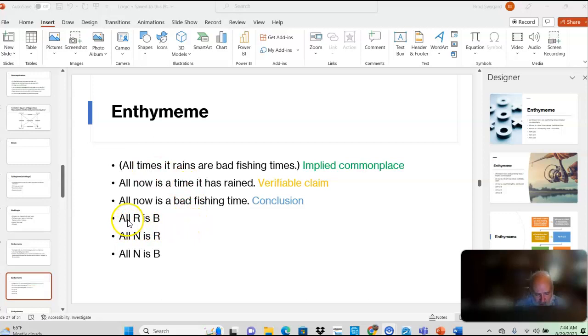And here's the syllogism. All R is B, all N is R, therefore all N is B. You see the connection right here. If all R is B, and all N is R, so in a sense you can do, if N equals R and R equals B, then N equals B is kind of what's going on here. But logic puts it a little bit out of order, and there's reasons for that. But that's a syllogism put in symbolic form. All R is B, all N is R, therefore all N is B. Okay. Now, that's a valid argument. You may not be persuaded, and you'll see why in a minute, but it is a valid argument.